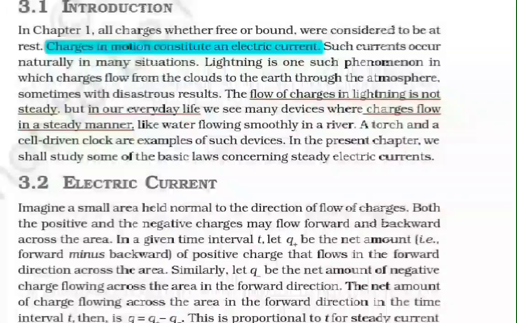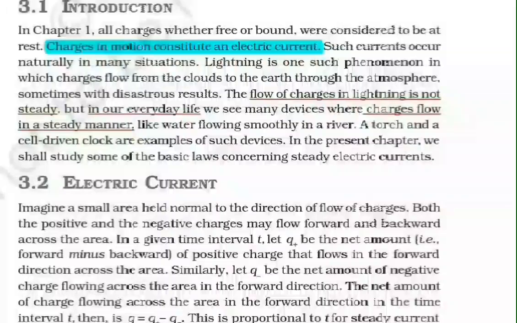disastrous results. The flow of charges in lightning is not steady, but in our everyday life we see many devices where charges flow in a steady manner, like water flowing smoothly in a river. A torch and a cell driven clock are examples of such devices. In the present chapter, we shall study some of the basic laws concerning steady electric currents.